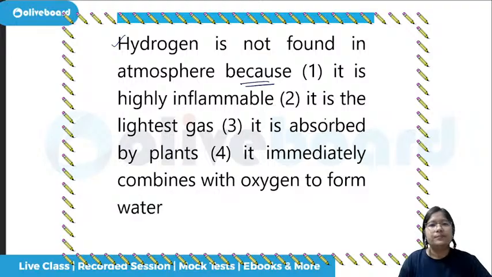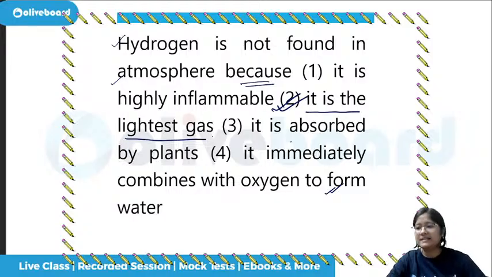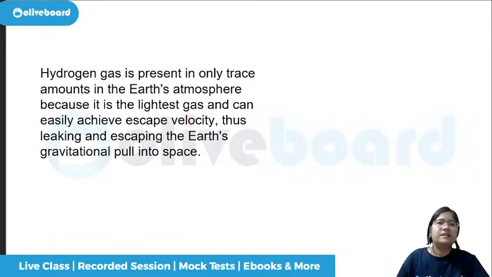What is the answer now? Because it's highly inflammable, but the atmosphere does not work like that. Lightest gas, it is absorbed by plants, or it immediately combines with oxygen to form water. Which one is the correct one? It is the lightest gas. Yes, 2 is the correct answer. Hydrogen is not found in the atmosphere because it is the lightest gas. So it will go up in the atmosphere. Okay. That is why in the Earth's atmosphere only traces are found. The rest, it has said bye-bye.